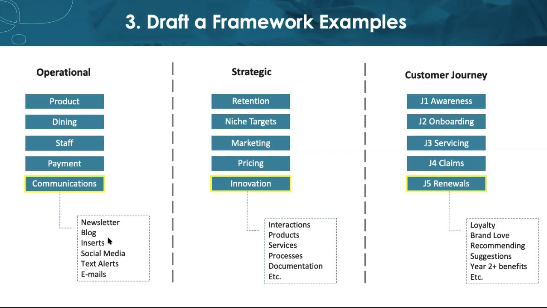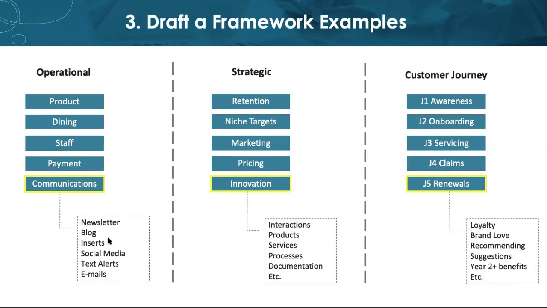In the middle, we have a strategic look. This is if we have a strategic plan that we need to track, where there may be some initiatives for retention or targeting, innovation, etc. And on the right is another look. This is at the customer journey level, which is very common today. Here we can see there are different journey points, maybe onboarding or claims or renewals, and that we reorganize the data according to those needs so that we can track the customer journey success.